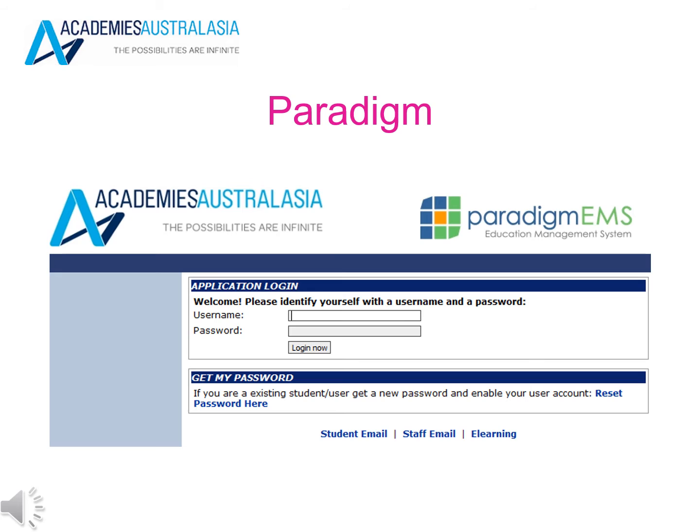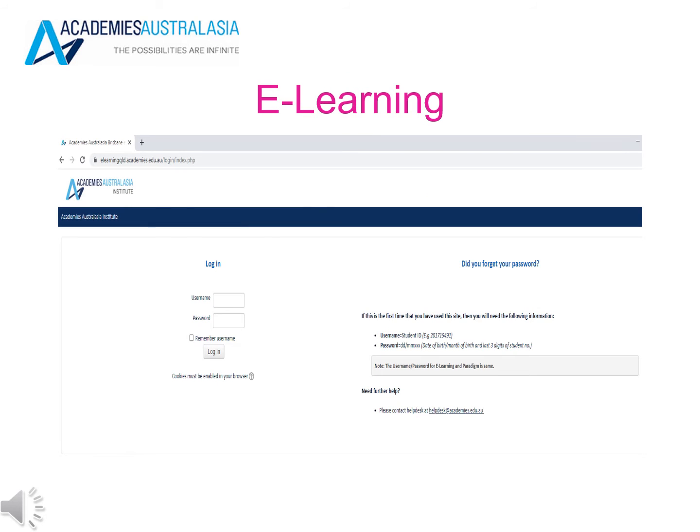This is the Academies Australasia Paradigm system. You will be using a username and password to log in. Here you can access and enroll in subjects. This is the e-learning platform, and here you will access your class notes, assessment details, and anything related to your class. You will be using this regularly.